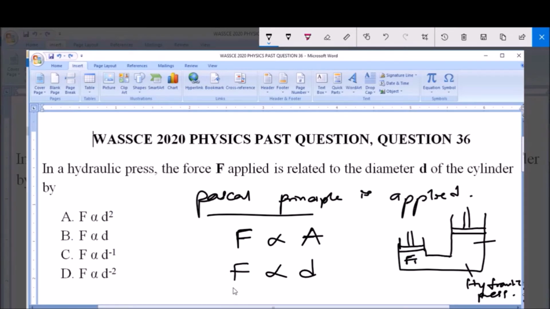So therefore, the force in a hydraulic press is directly proportional to the diameter of the cylinder of this hydraulic press, and that is option B. So option B is the answer to this question.